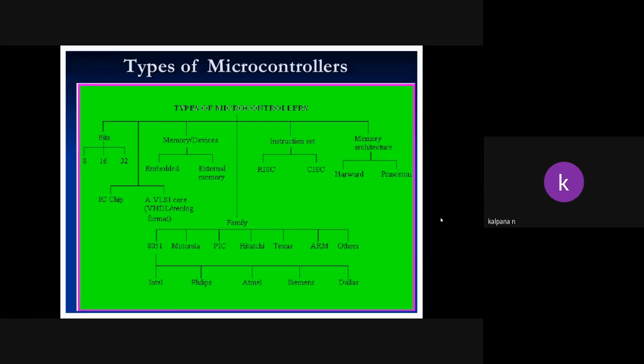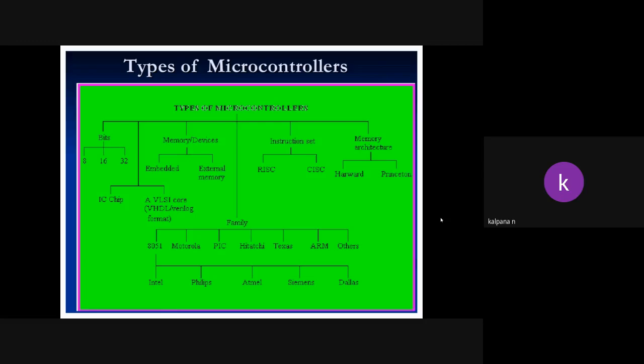If we use memory other than the internal memory, extra external memory, for example when our memory is full, we use pen drives, flash cards, or a hard disk for storage, means externally. If any controller uses external memory, then it comes under the external memory type.